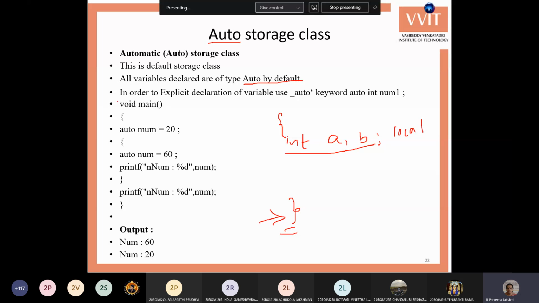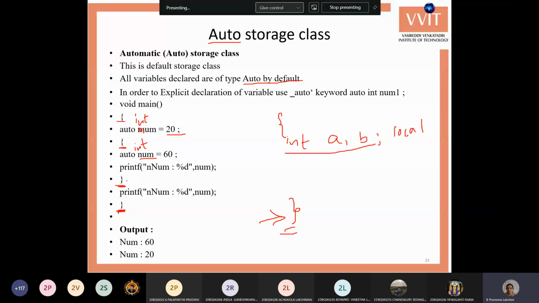The example is here, the void main. There is one auto variable created. Sorry, here I missed the data type. int num = 20. This variable has memory allotted at this place, and it lasts up to this closing bracket. Within another block another variable is created as a number, which is created at this open bracket and deleted at this closing bracket. So these are all called local variables.